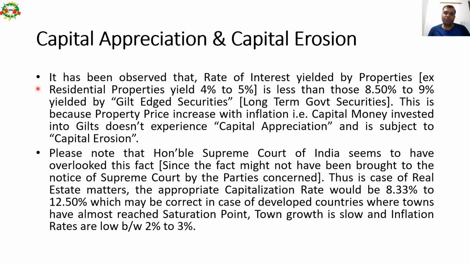Capital appreciation and capital erosion. It has been observed that the rate of interest yielded by properties like residential, 4 to 5%, is less than the 8.5 to 9% yielded by gilt-edged securities, the long-term government securities. It is normally observed that government securities or treasury bills are yielding 7-8%. So real estate normally gives a yield of 3 to 4 or 5%. It is lower than government securities because property prices increase with inflation, and capital money invested into gilts doesn't experience any capital appreciation and is subject to capital erosion.